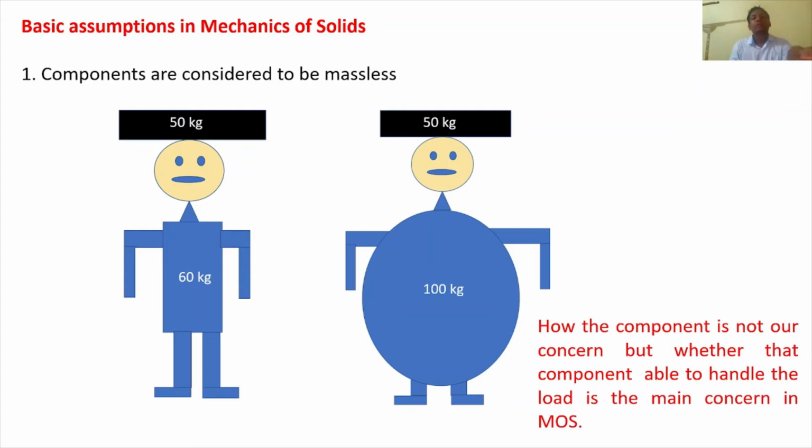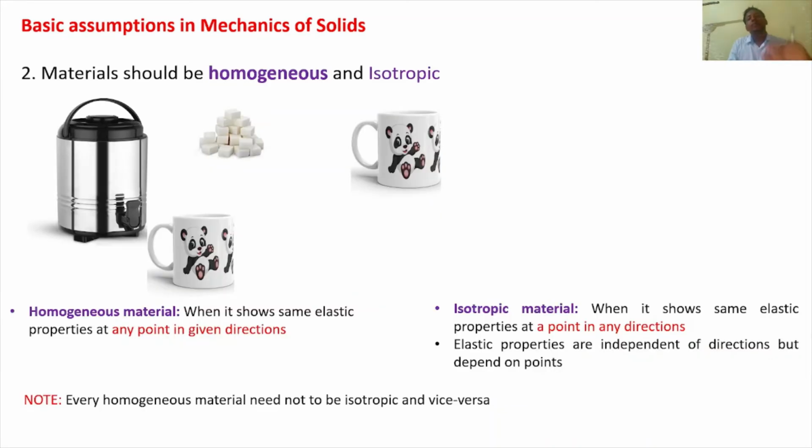So no need to go for the 100 kg person also. That's why our main concern is whether that component is able to handle the load, not the own weight of that particular body. This is the first assumption. The second assumption is that it should be homogeneous and isotropic.